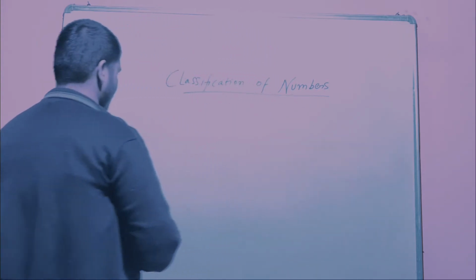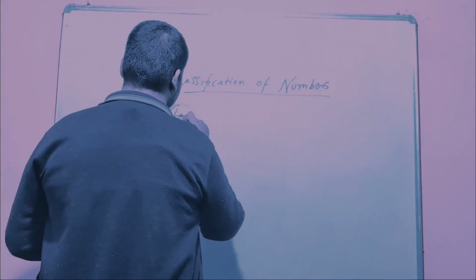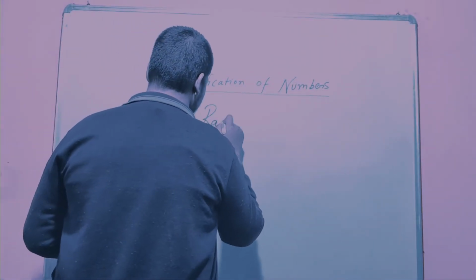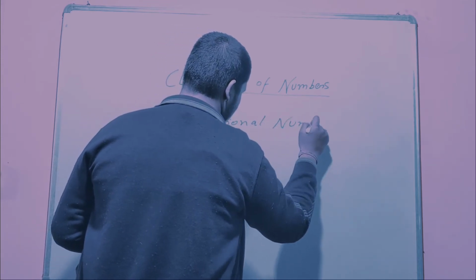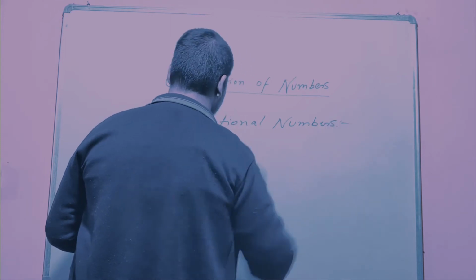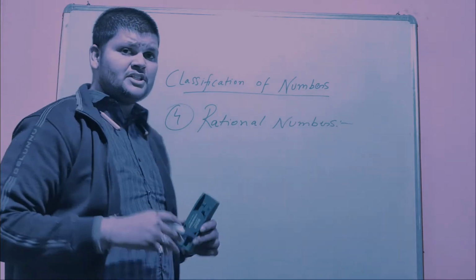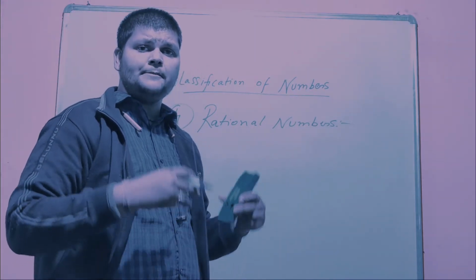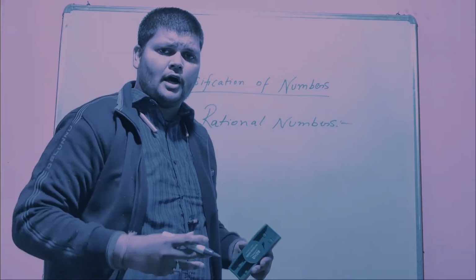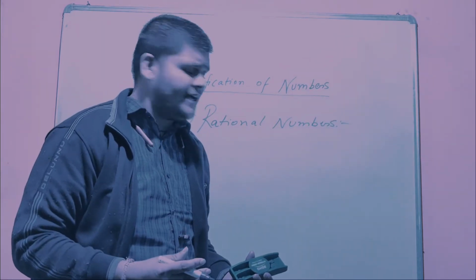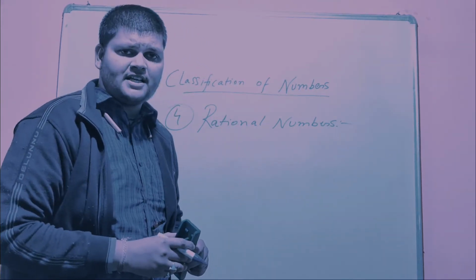That is the fourth one. The fourth one is the rational number. Okay? In the rational numbers, we have numbers which can be expressed in terms of p by q, or simply we can say the numbers which can be expressed as a simple fraction. Then we can say that those numbers fall into the category of rational numbers.